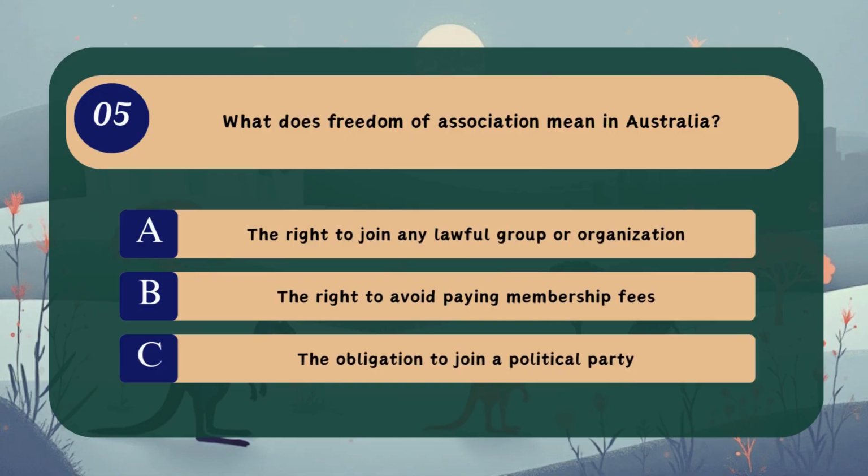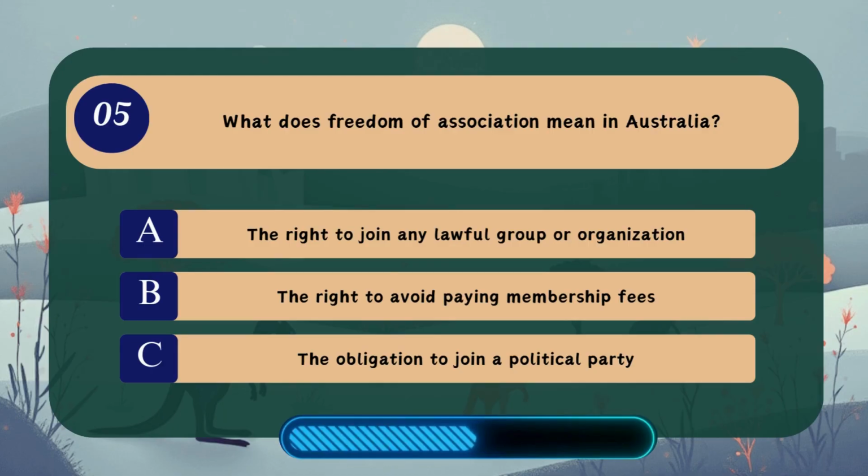Question 5. What does freedom of association mean in Australia? A. The right to join any lawful group or organisation. B. The right to avoid paying membership fees. C. The obligation to join a political party.